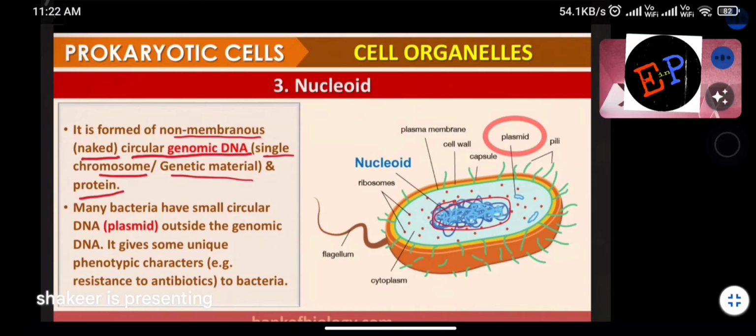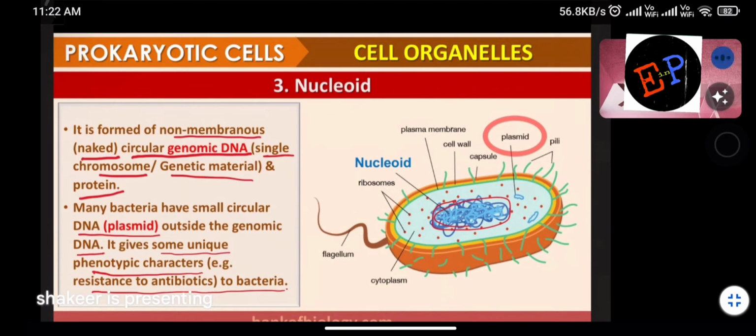So many bacteria have small circular DNA, which is also called plasmid, outside the genomic DNA. Are you able to understand that? It gives some unique phenotypic characters. Example, resistance to antibiotics in bacteria.